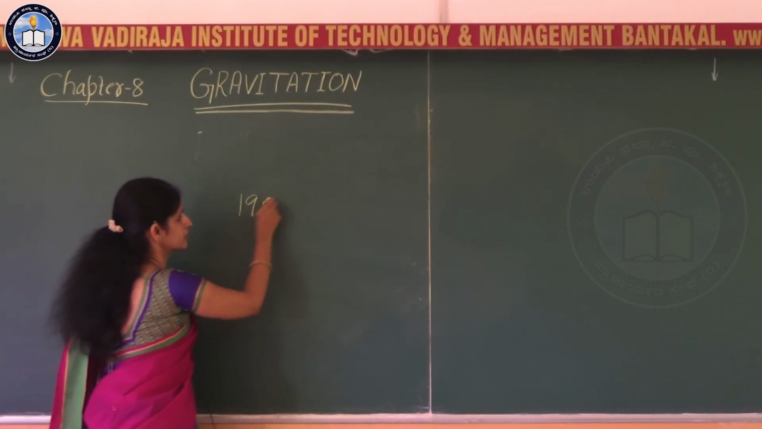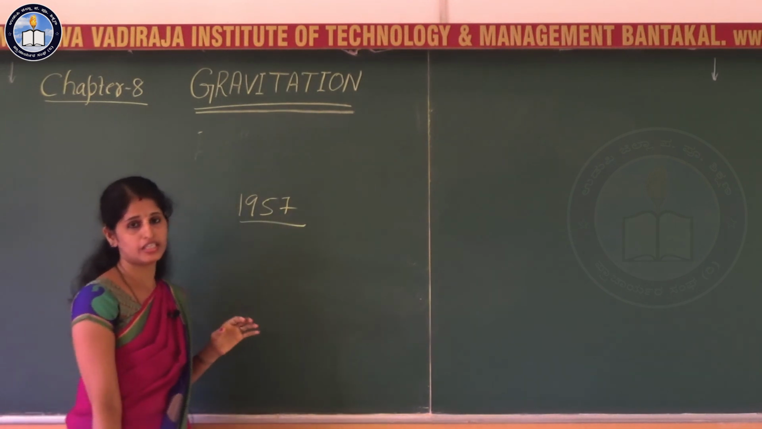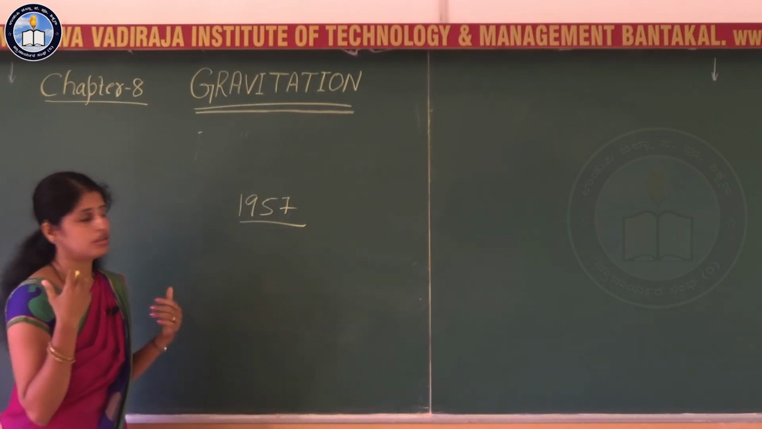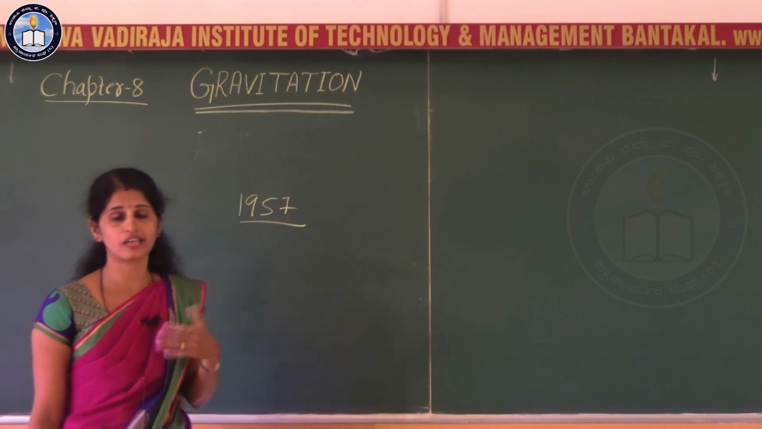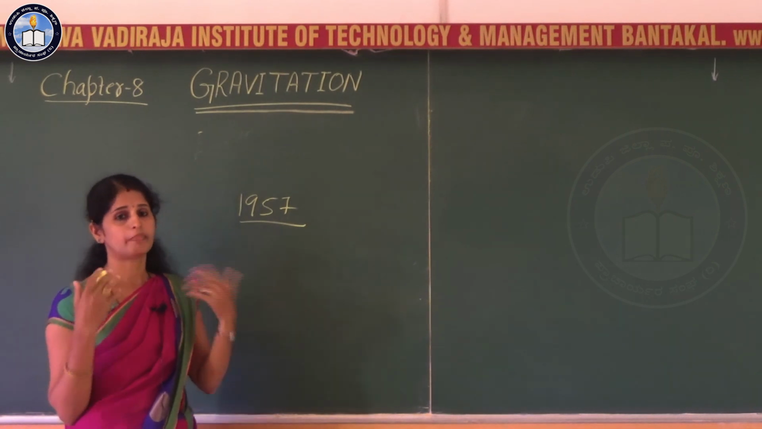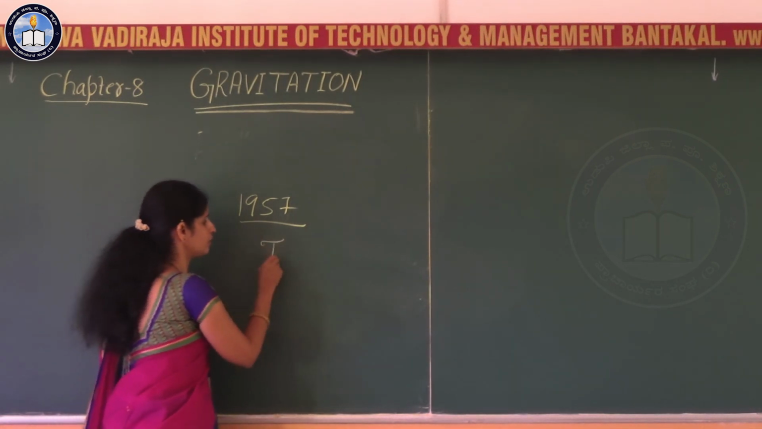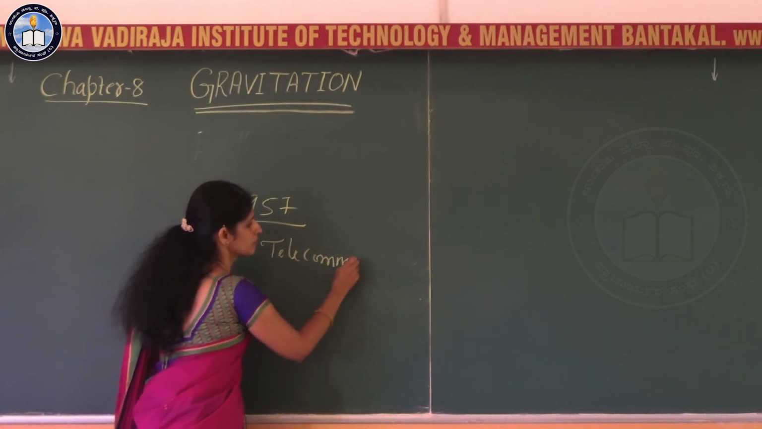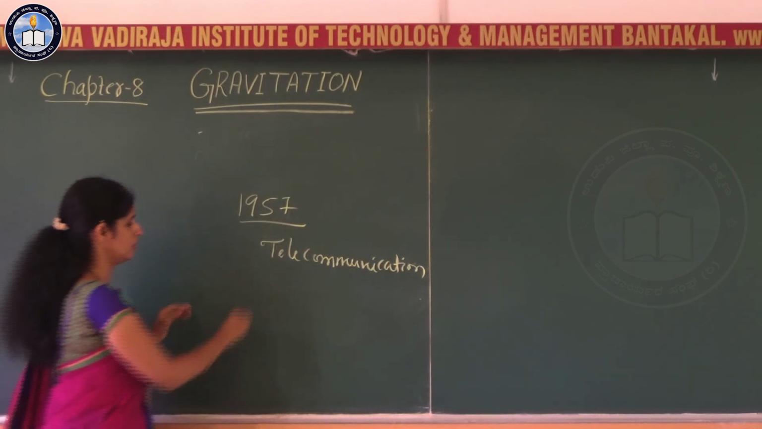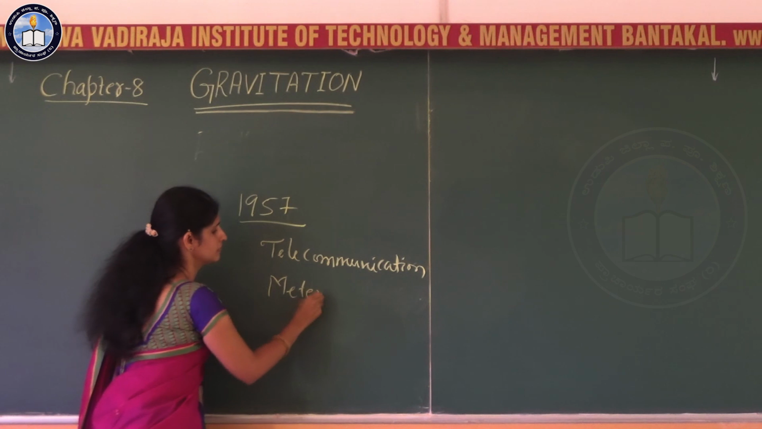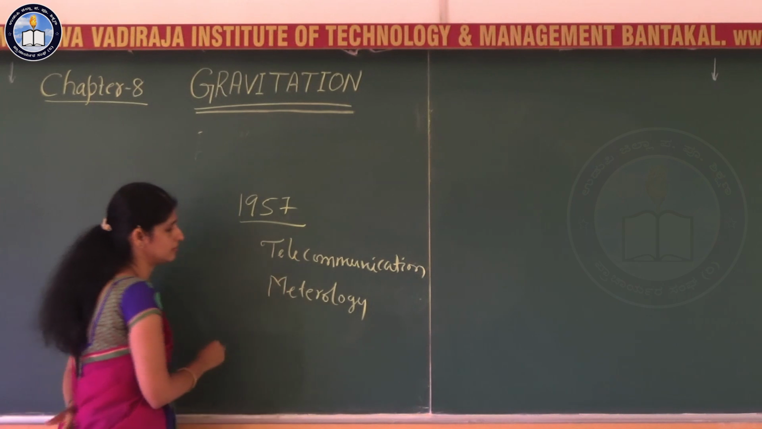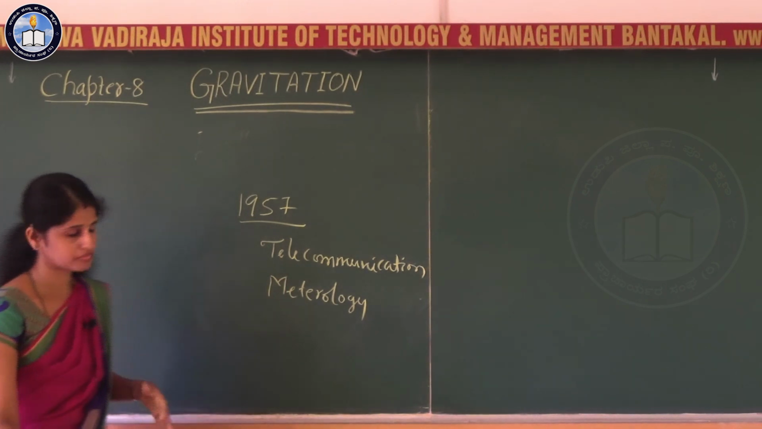Around 1957, the advances in technology enabled many countries, including India, to launch artificial Earth satellites for practical applications. So, the practical applications are in the field of telecommunication, meteorology, and in the field of geophysics.